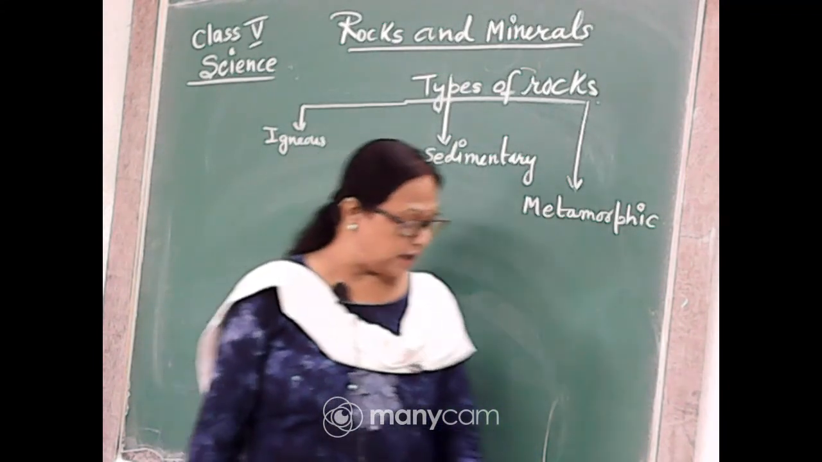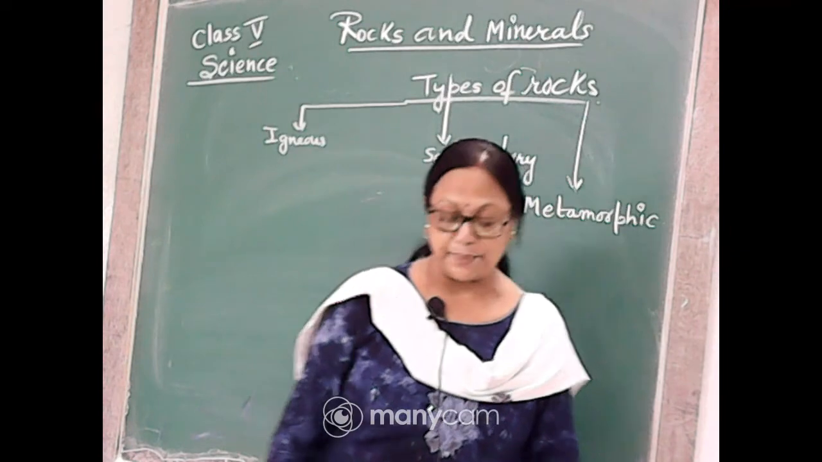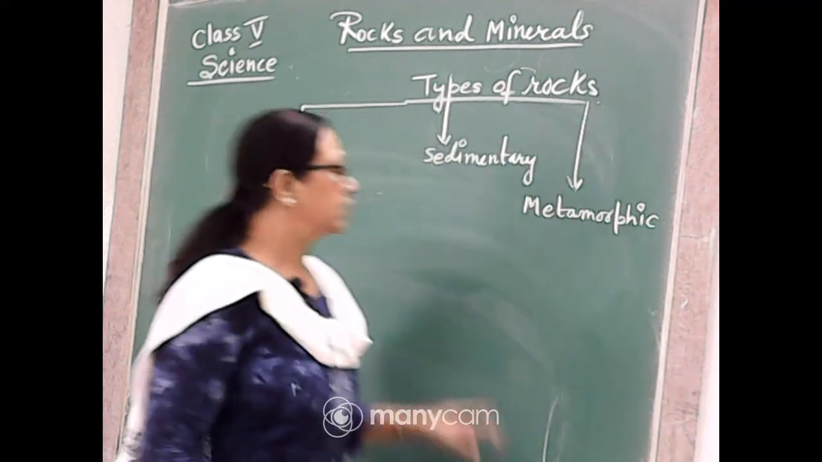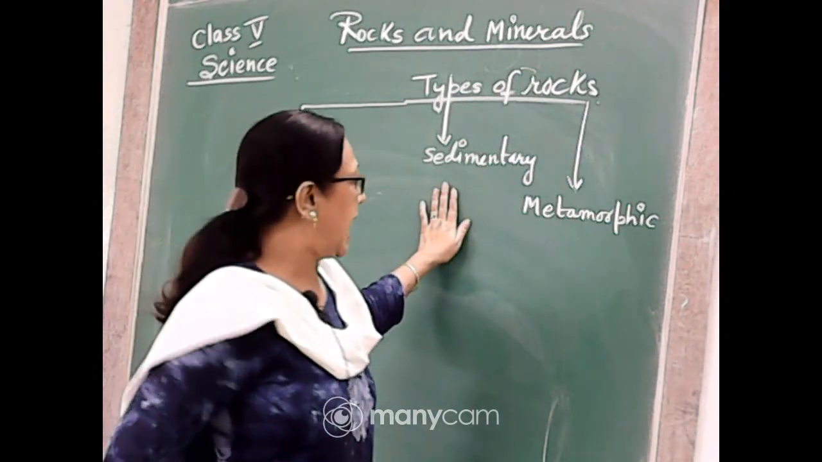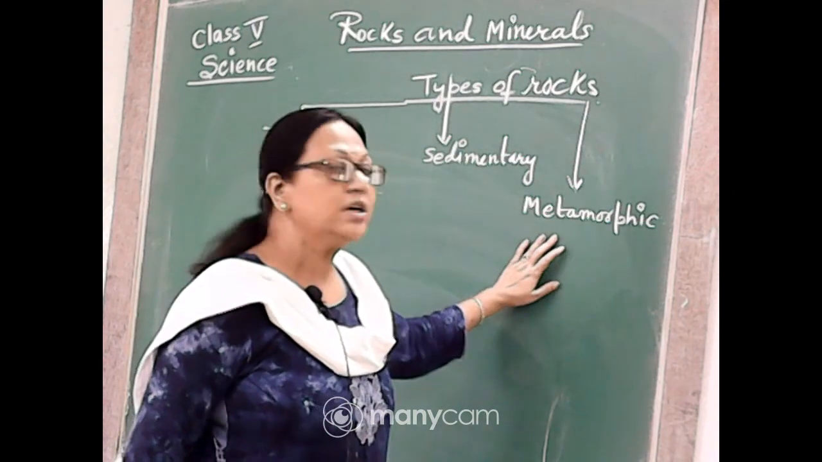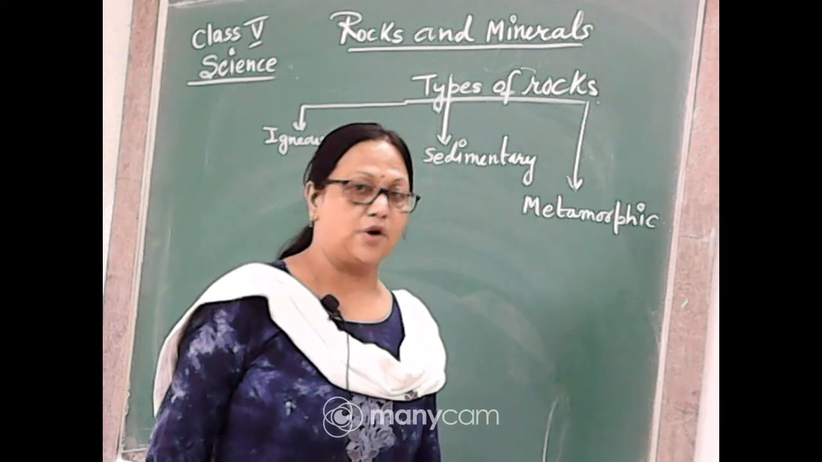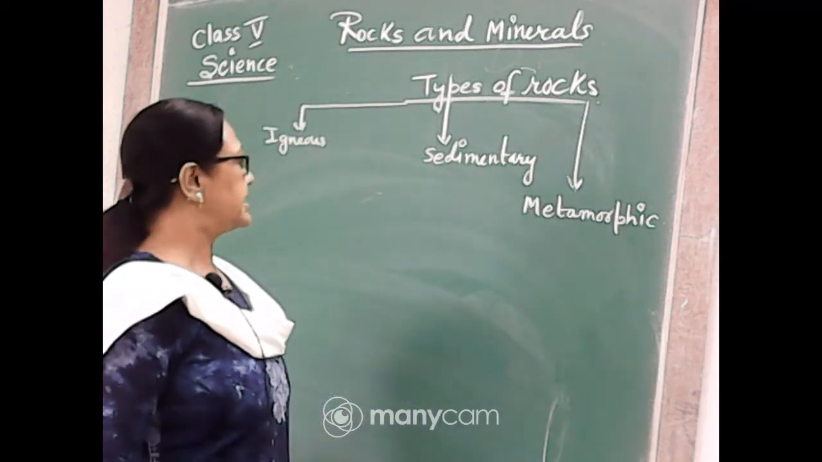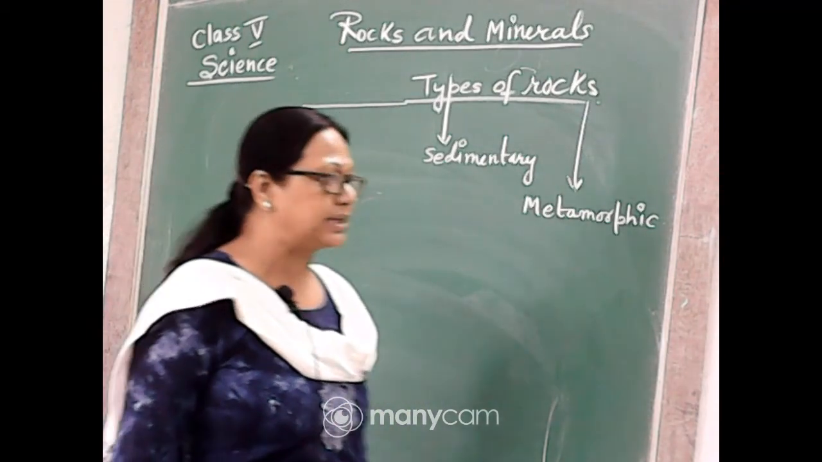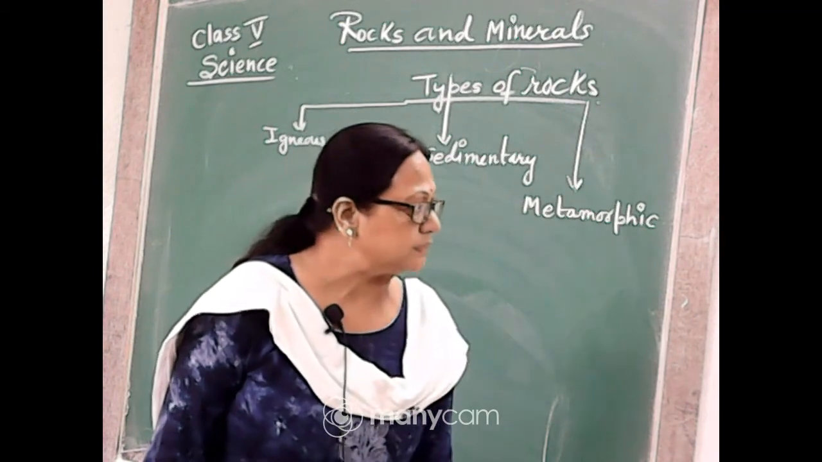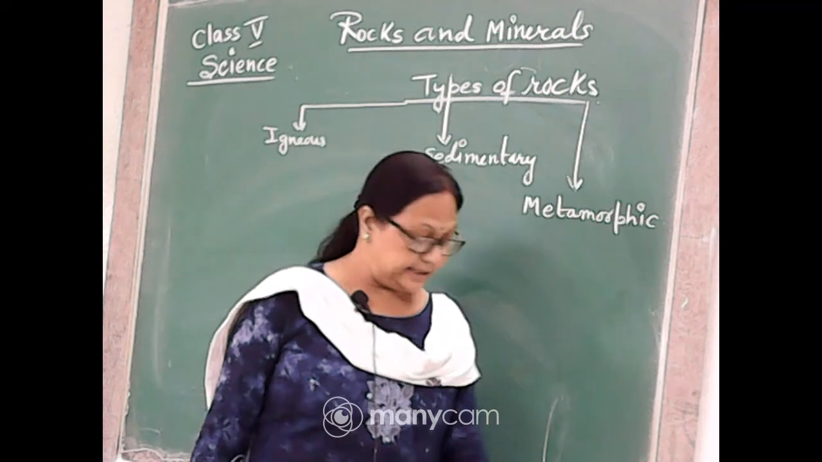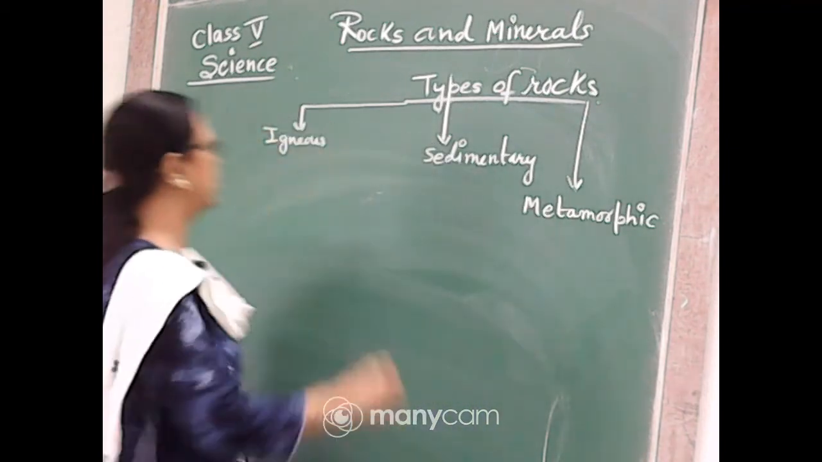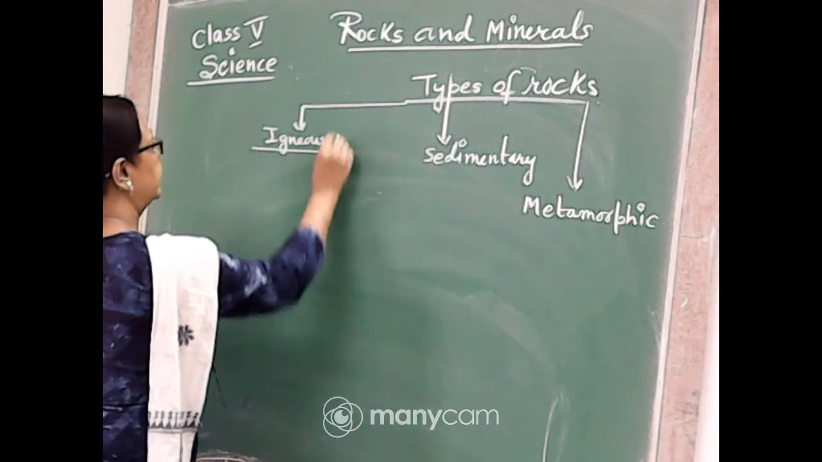So first of all, we come to know how many types of rocks there are. There are mainly three types of rocks, namely igneous rock, sedimentary rock and metamorphic rock. Now at first we will start with igneous rock. So what is igneous rock? At first we will come to know what igneous rock is.